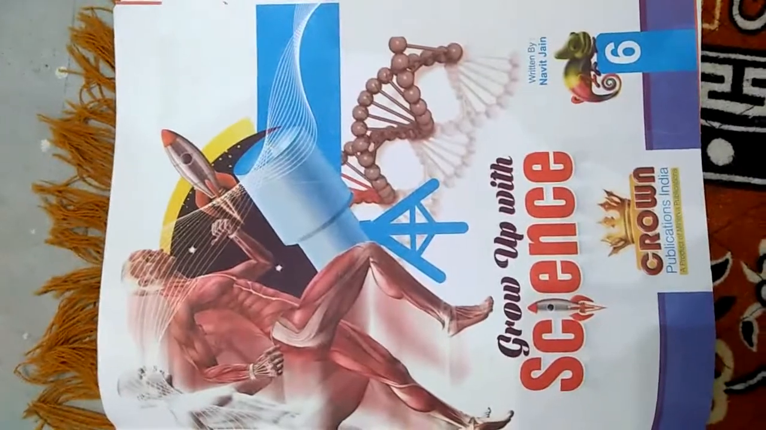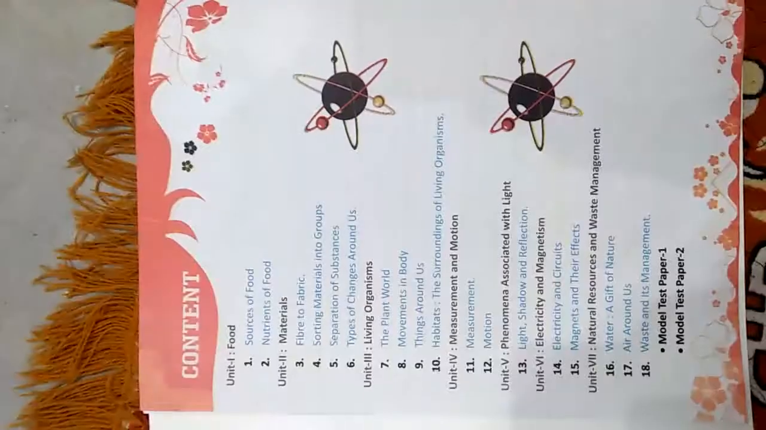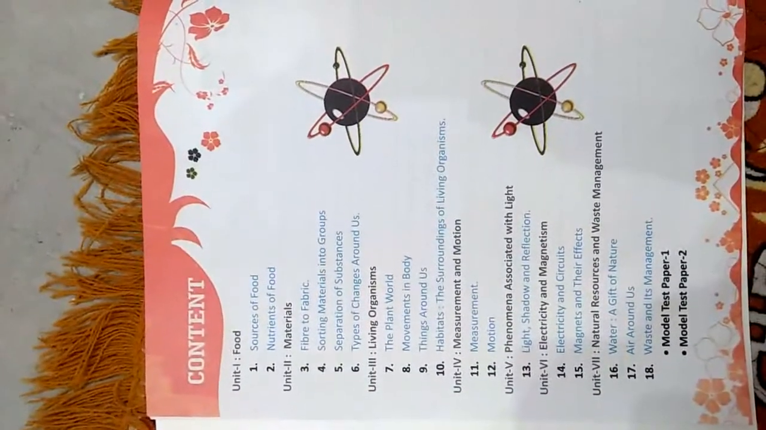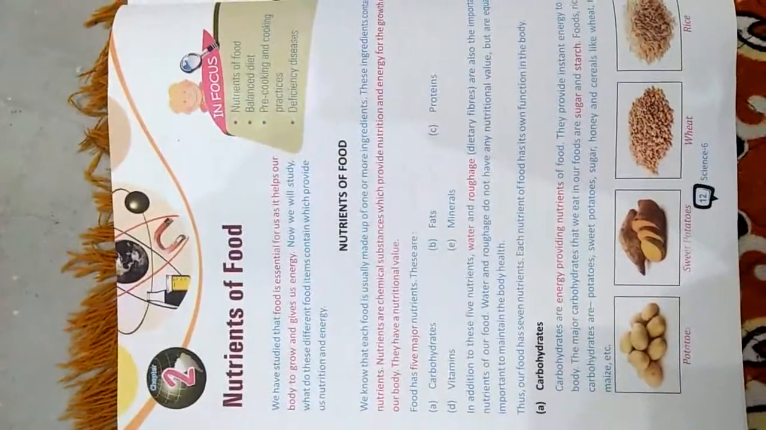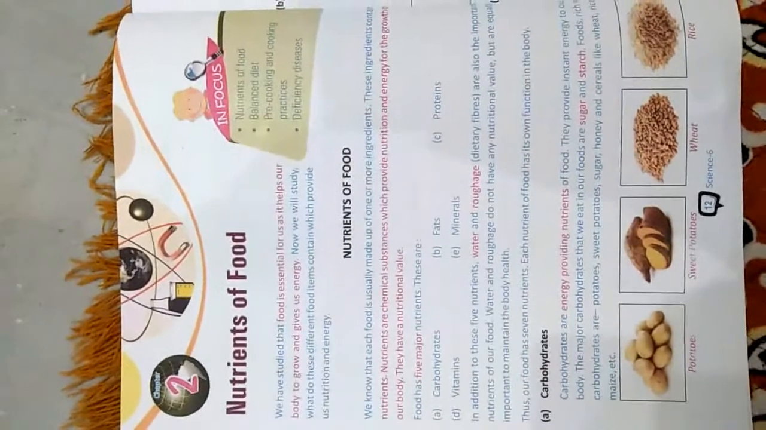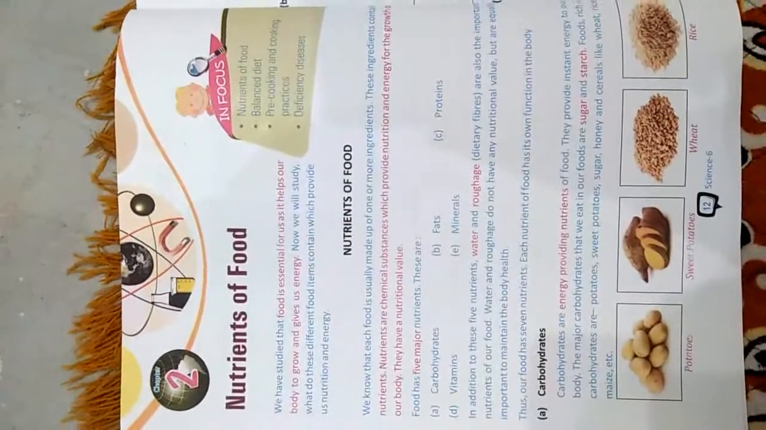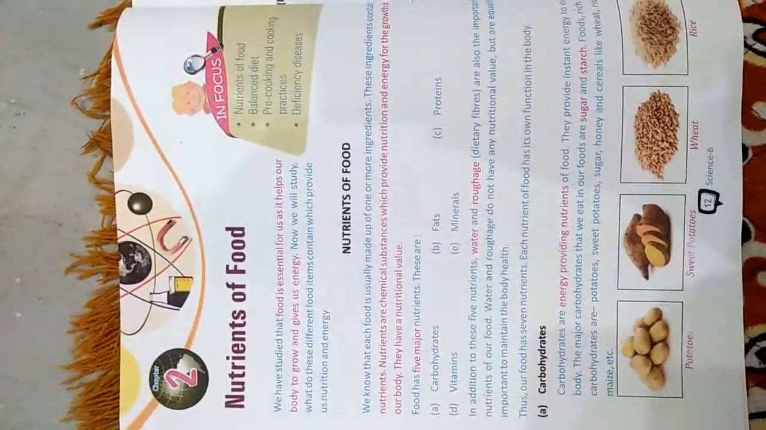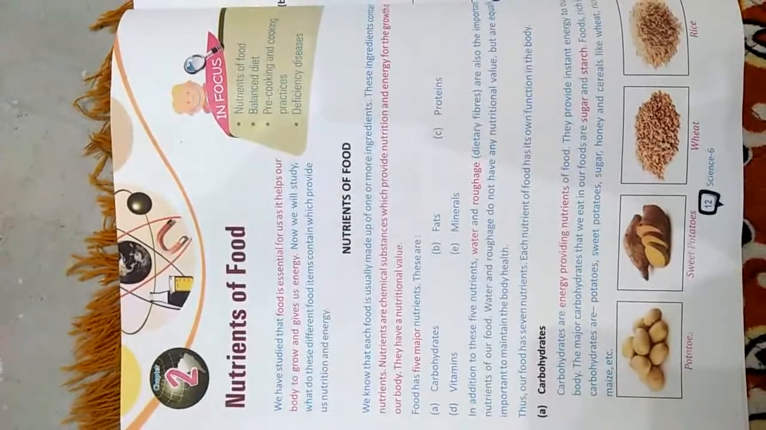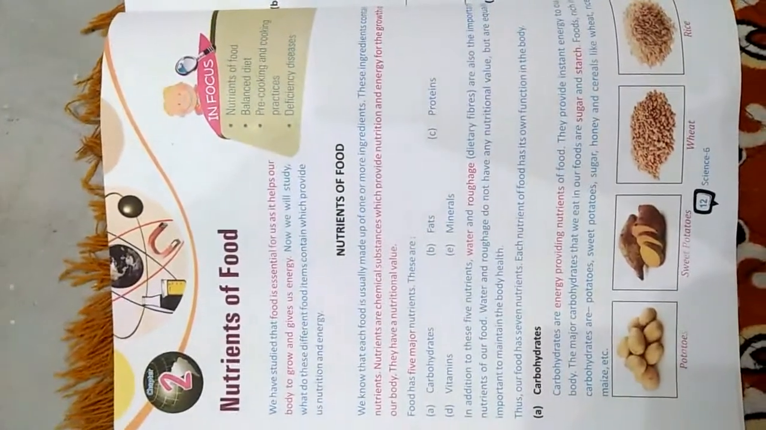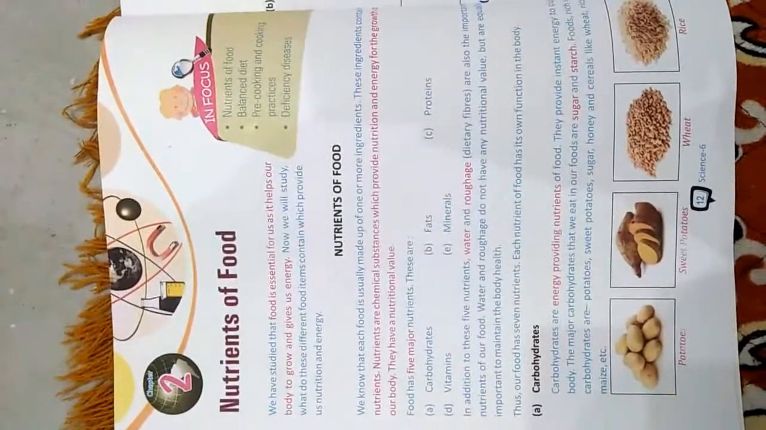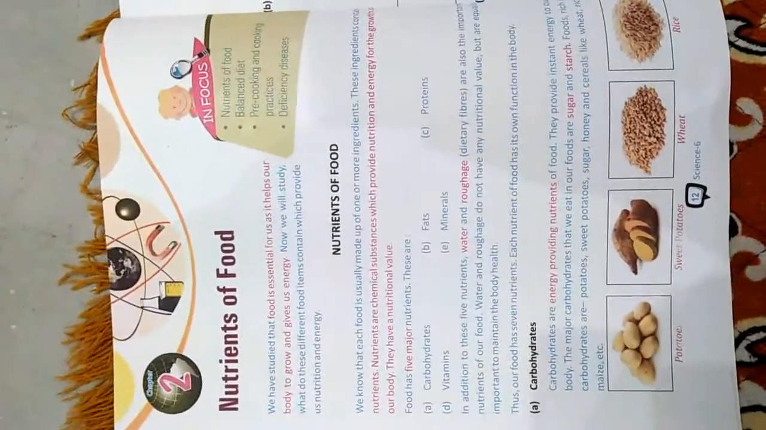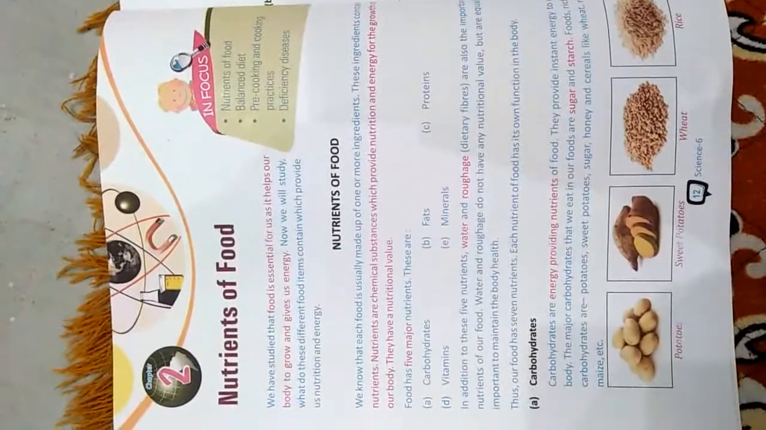For the 6th class student, today I am going to tell you the second chapter, that is the nutrients of food. In our previous chapter we have learnt that food is essential for us as it helps our body to grow and gives us energy. In this chapter we will read about the different nutrients which we get from the food.